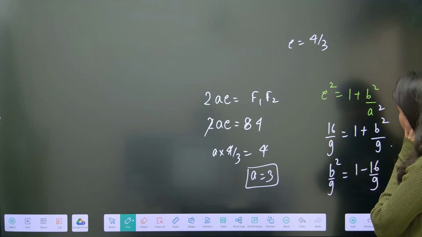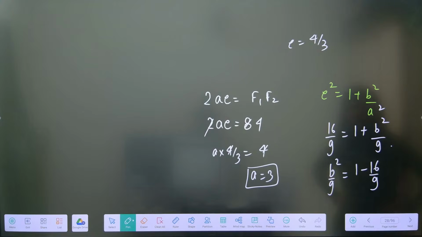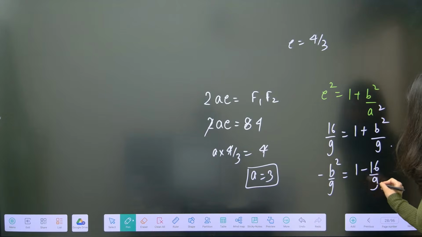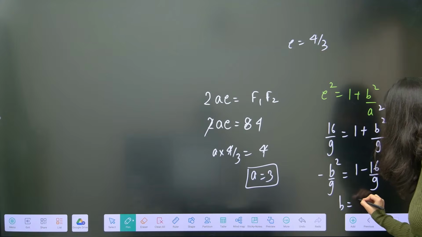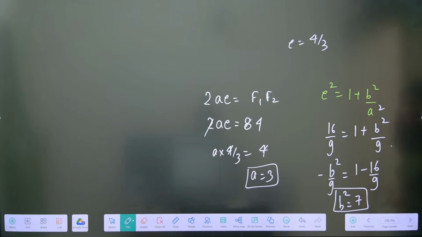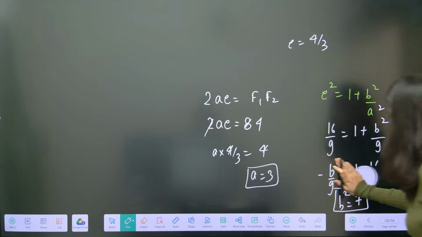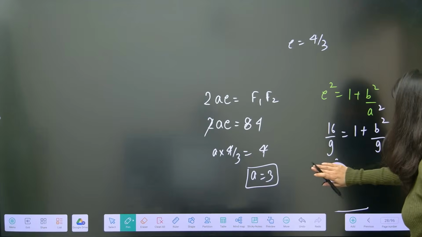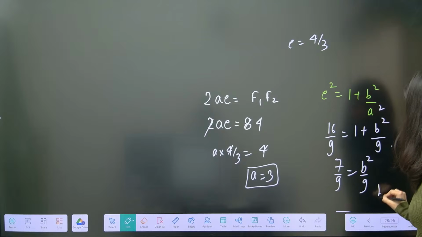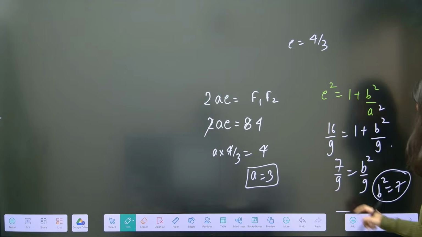Oops. Have I done any mistake? 16 by 9. One minus, this is okay, yeah. Okay, yeah, it's correct. 7 by 9, right? So b square is coming out as 7 from here. Calculation. So this is 7 by 9 is equal to b square by 9. So b square is equal to 7. Okay, a is 3, b square is 7.